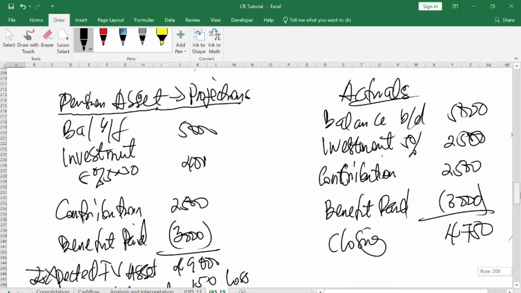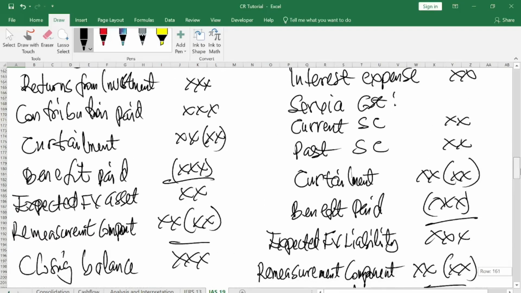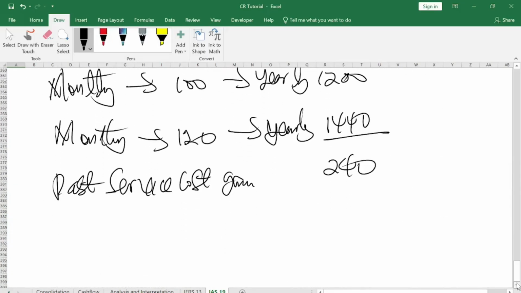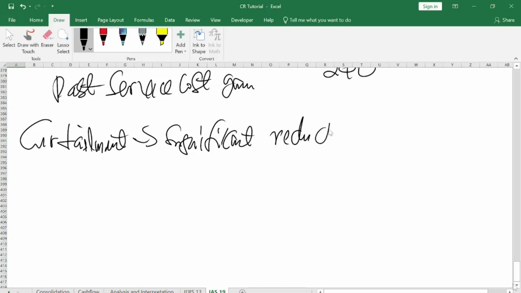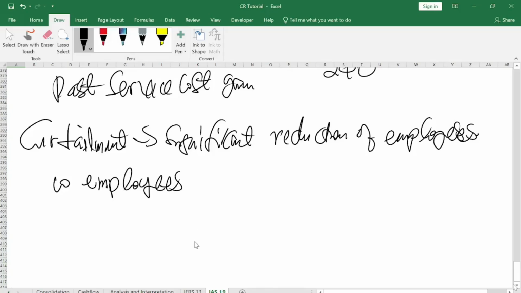Now that we've understood what past service cost is, let me also talk about what we call curtailment. Curtailment can happen when there's a significant reduction in the number of employees. That's where curtailment comes in. You understand? So in the actuarial plan that you already have existing, you have 10 employees working with the company.